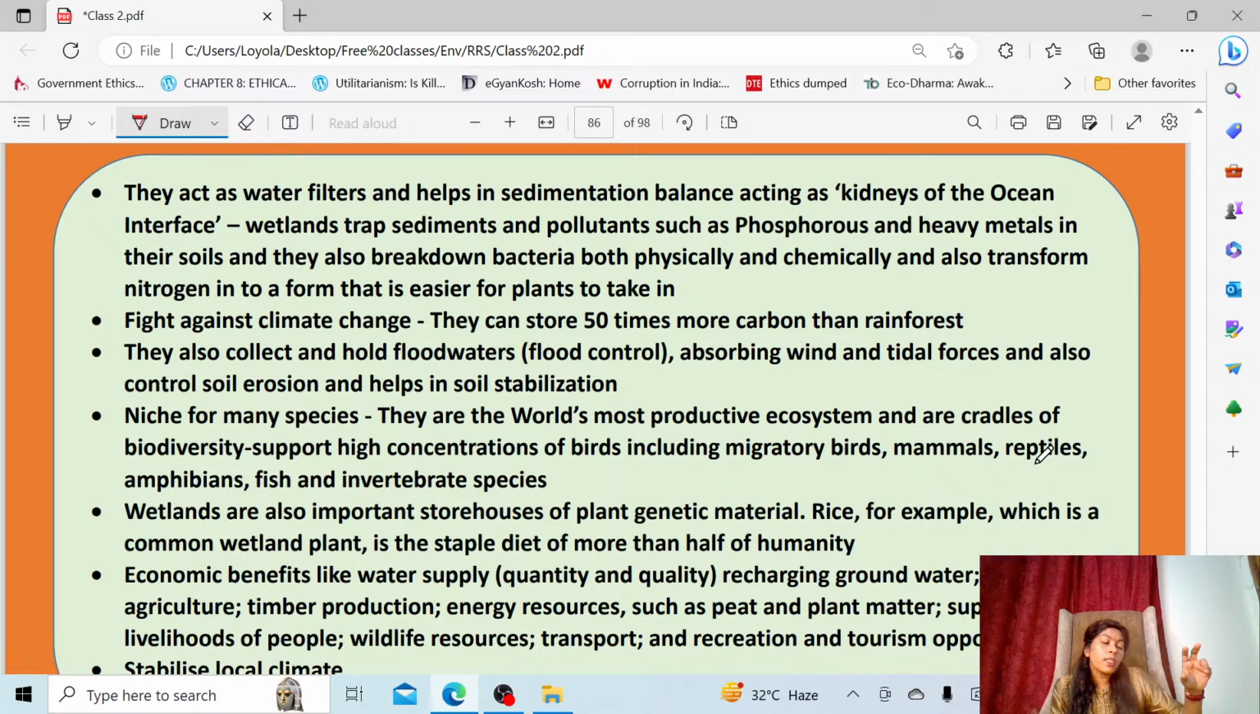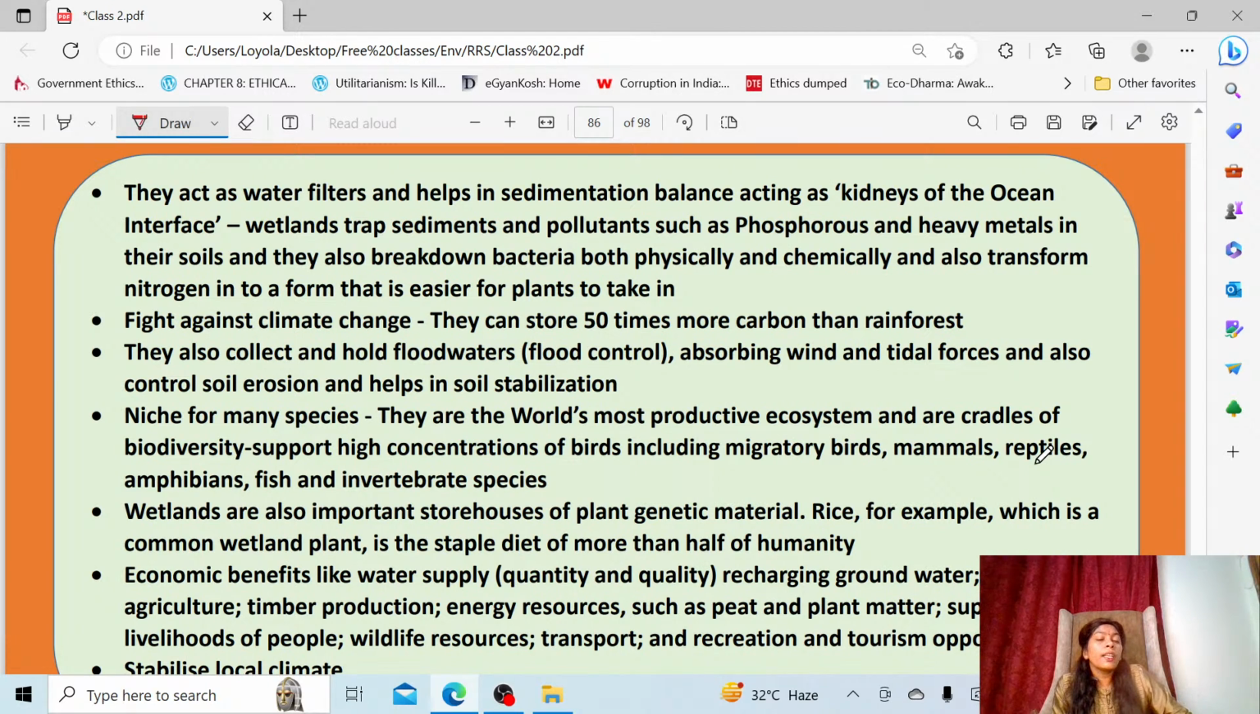Then wetlands are very important to fight against climate change, because not only forests and grasslands, but wetlands can also store carbon. Okay, they act as a carbon sink. They also hold flood waters, as I said, and they protect people from natural calamities.